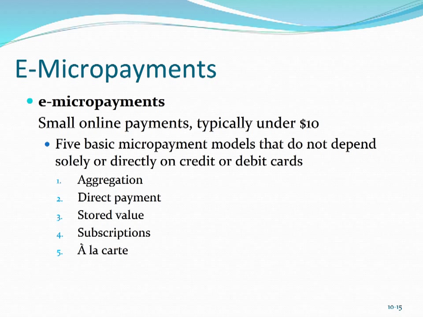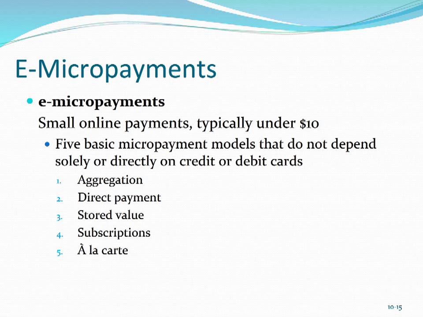Currently, there are 5 basic micropayment models that do not depend directly on credit or debit cards, and that have enjoyed some amount of success. Aggregation refers to payments from a single consumer that are batched together and processed only after a certain amount of time, say a certain number of days, or a certain monetary threshold has been reached, say $20. The direct payment method uses micropayments that are added to a monthly bill for existing services, such as a phone bill. You see this a lot in the cellular phone business, where you might make small purchases and they're simply added to your cell phone bill at the end of the month. So rather than making those small individual payments, you simply pay it along with the rest of your phone bill.